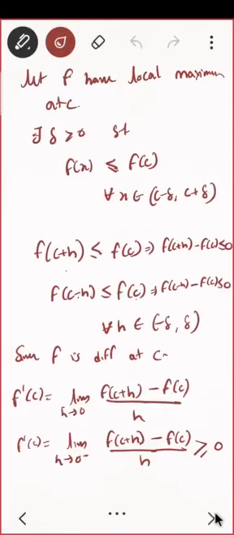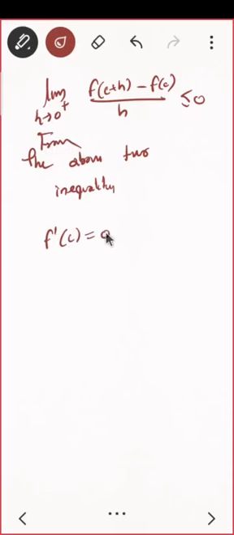First of all, you are already given that the limit exists. So this should be true only if both are satisfied at the same point: less than or equal to, greater than or equal to. So from the above two inequalities, directly we write f dash of c is 0. Correct. Similarly you can do it for local maximum. Hence proved.